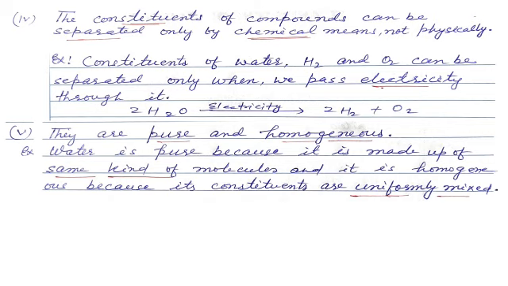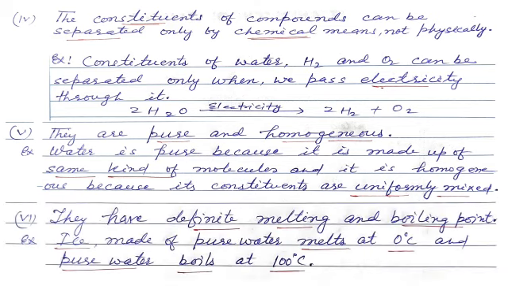And it is homogeneous because its constituents are uniformly mixed. If we take water in a glass, from the upper side or the lower side, we will get the same composition.